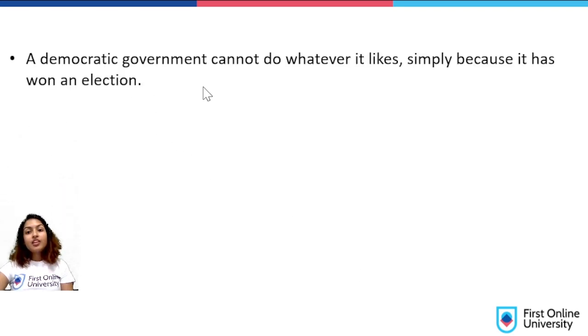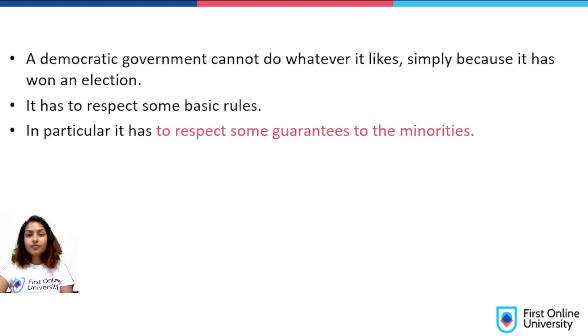A democratic government cannot do whatever it likes simply because it has won an election. Like the Zimbabwe example, they cannot take the entire power onto themselves. It has to respect some basic rules. Let's see, in particular, it has to respect some guarantees to the minorities.